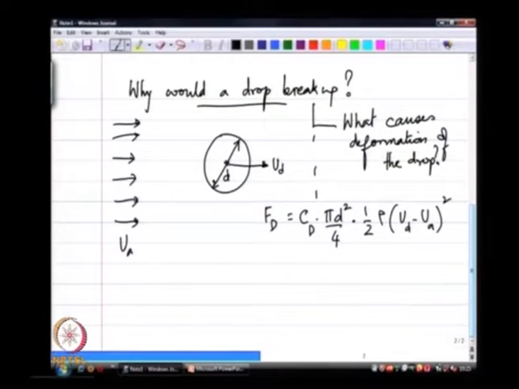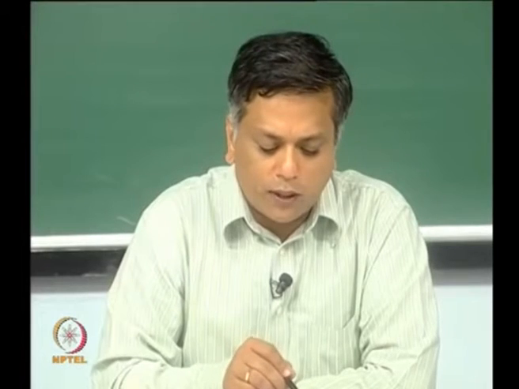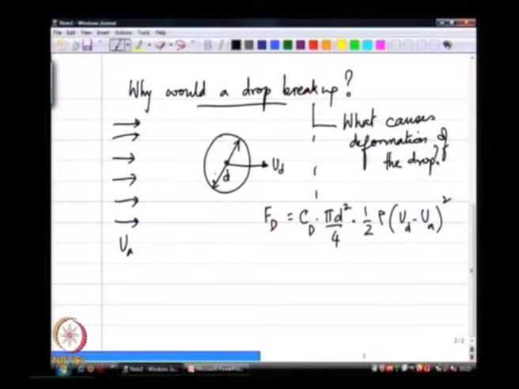Now, this drag force, if the drop was perfectly spherical and if the drop was, let us say, rigid, that is, now we are looking at a rigid sphere, I can draw like a pressure profile around the drop.